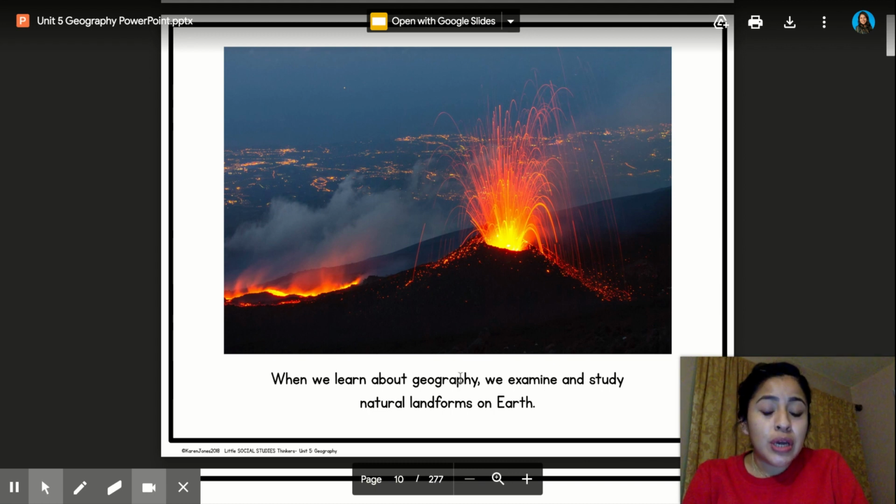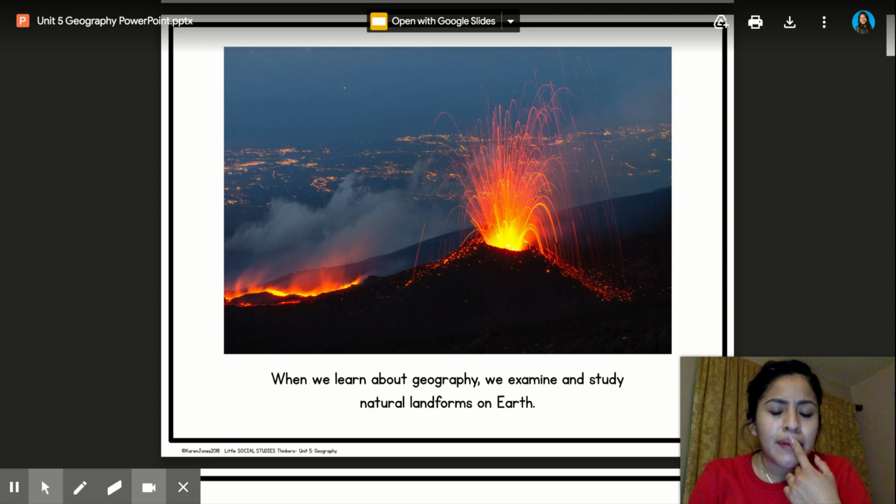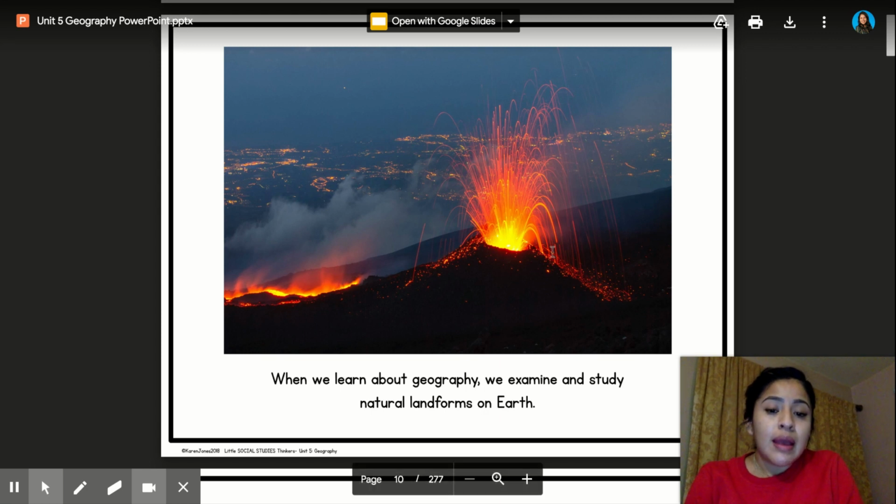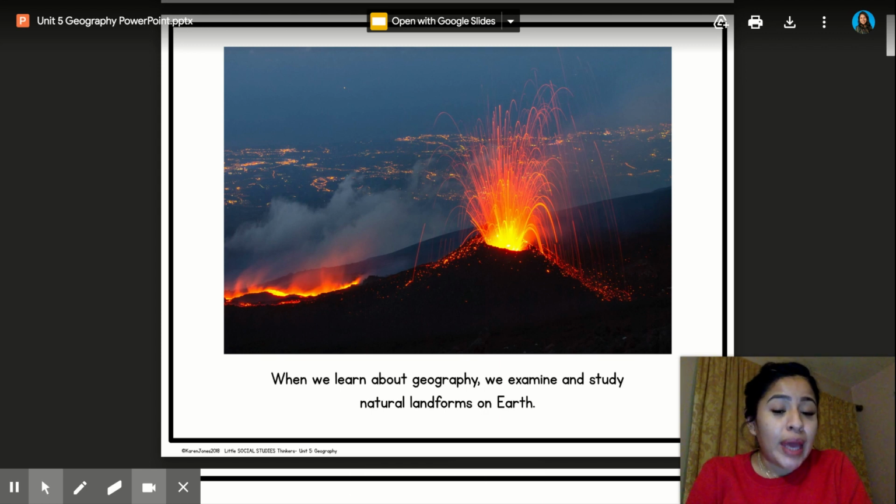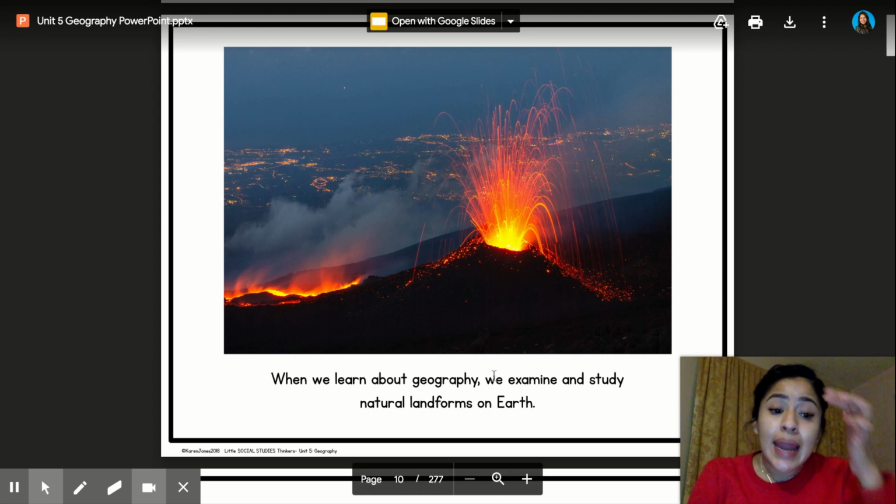When we learn about geography, we examine and study natural landforms on Earth. Can anyone tell me what this natural landform is right here? What does that look like? That's right, it's a volcano. You can see the lava erupting out, and a volcano is a natural landform. It's something we find in nature that was made naturally.